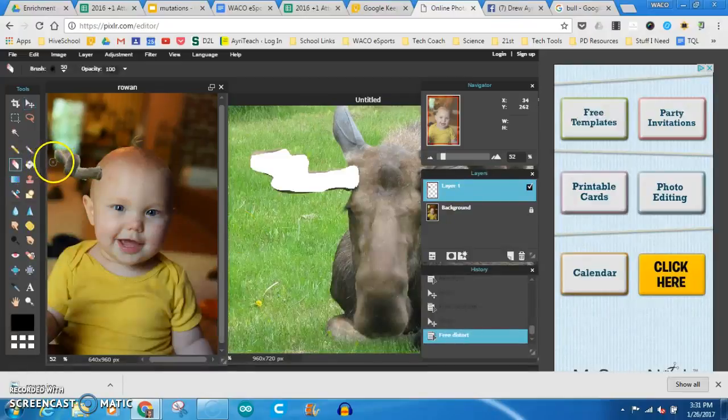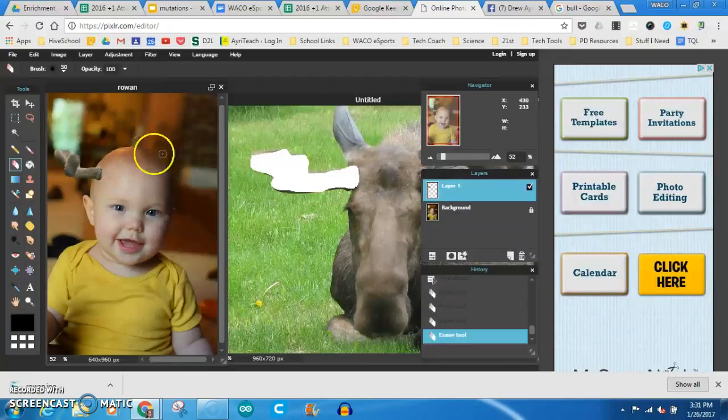So now you'll see I still got some green. I'm going to click the eraser tool here, and I'm just going to nip that green stuff out. Okay. Looking a little better, right? Looking a little better. Okay, so we got that. But you'll notice it still kind of sticks out.